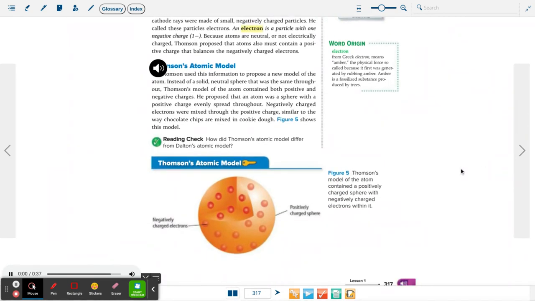Thomson's atomic model. Thomson used this information to propose a new model of the atom. Instead of a solid, neutral sphere that was the same throughout, Thomson's model of the atom contained both positive and negative charges. He proposed that an atom was a sphere with a positive charge evenly spread throughout. Negatively charged electrons were mixed through the positive charge, similar to the way chocolate chips are mixed in cookie dough. Figure 5 shows this model.